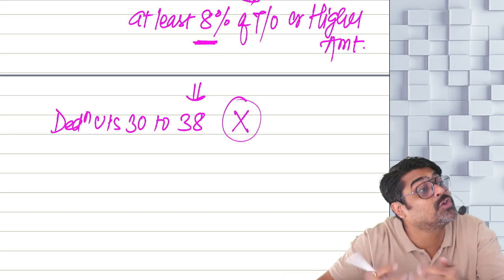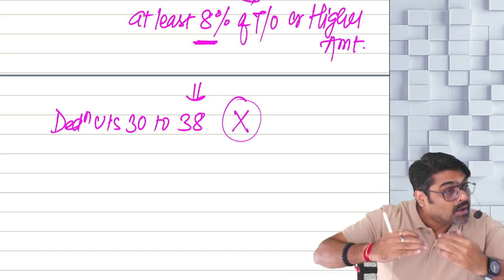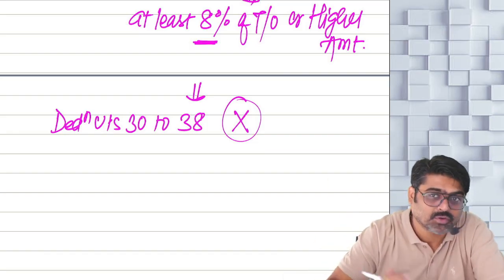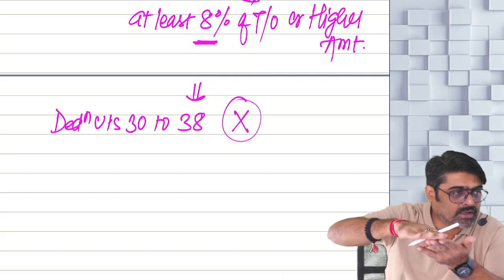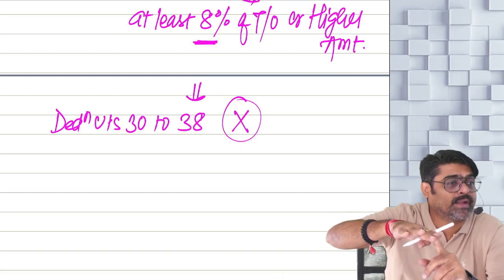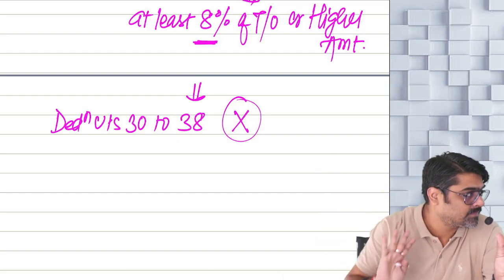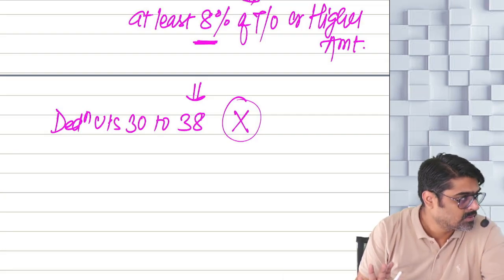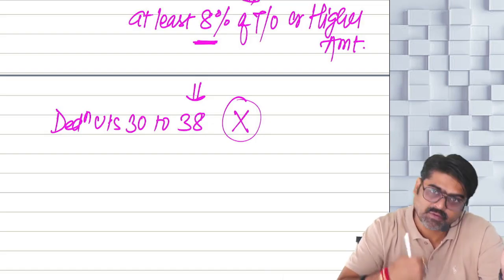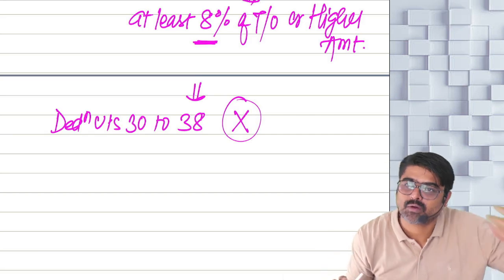It will be assumed as if you have claimed these deductions and we have allowed this deduction to get this income. So whatever income you are showing will be treated as your PGBP income, but that income should be at least 8% of turnover or a higher sum. Show this amount. Now when you will show this amount as your PGBP income, we will assume as if you have claimed all the deductions and we have allowed all the deductions.